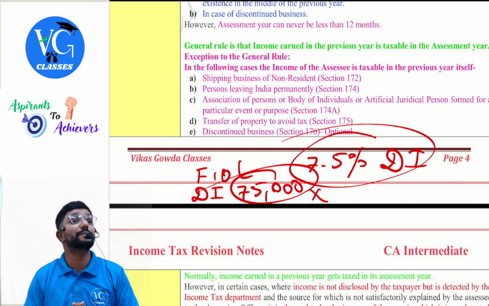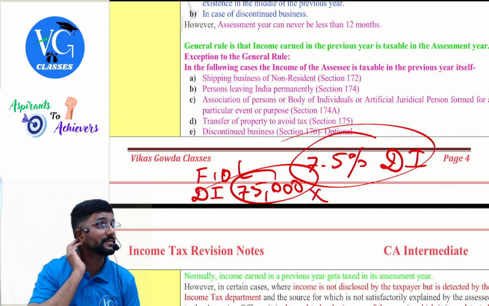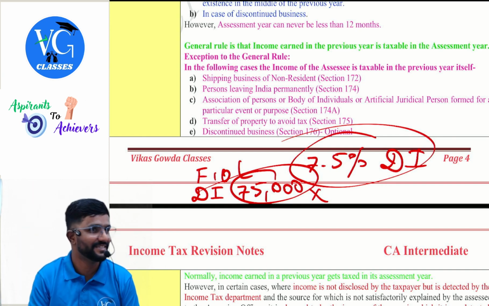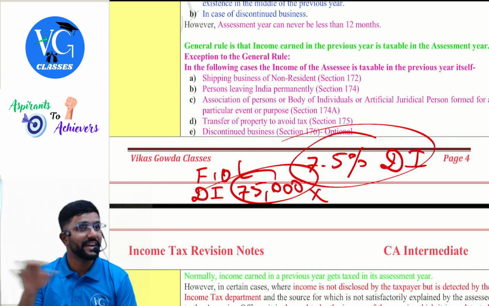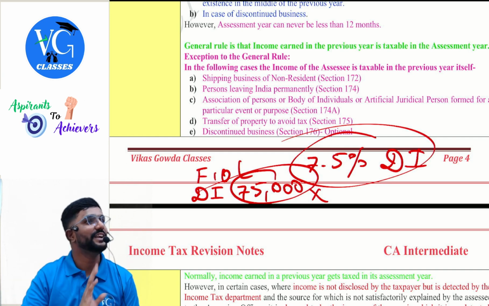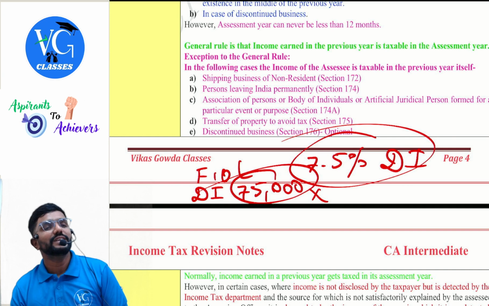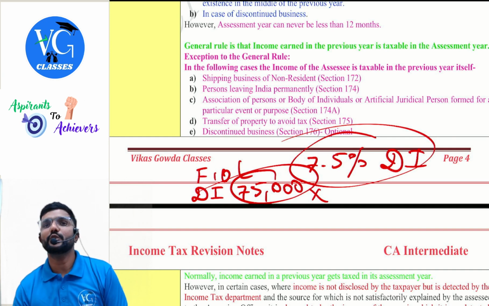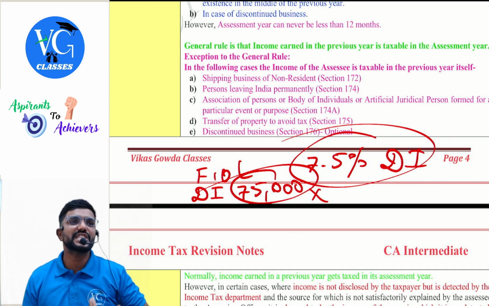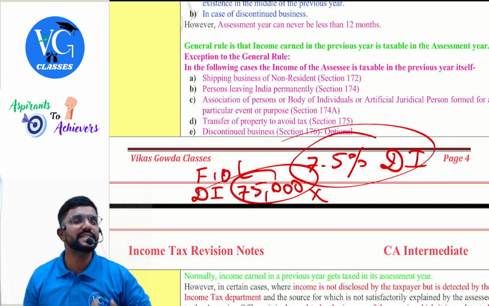Next, person leaving India permanently. Our Vijay Mallya case, Kingfisher bird. You know where the bird is now? UK, settled in UK. Okay. So this bird flew everywhere in India through all the banks, took the loan, then flew to the UK. Now, if the assessing officer gets to know that any person is leaving India permanently, can they charge and levy tax in the previous year itself?